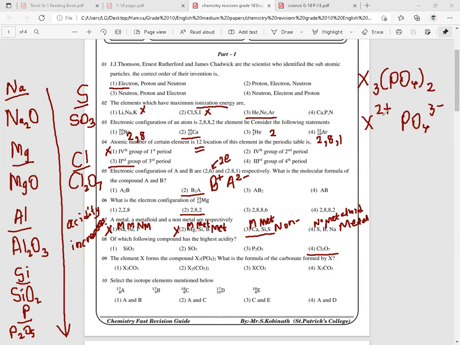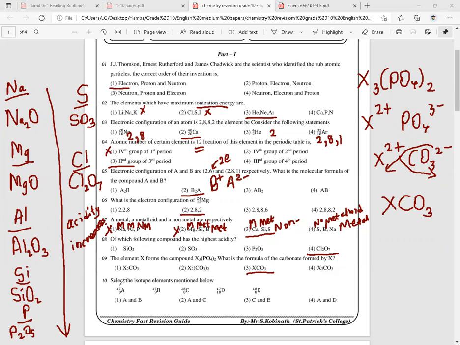So this X is going to form a compound with carbonate. Okay, so X2+ with carbonate, CO3 2 minus. When you exchange the numerals, 2 and 2 will be cancelled off, so that will be XCO3. The answer is the third one, right?